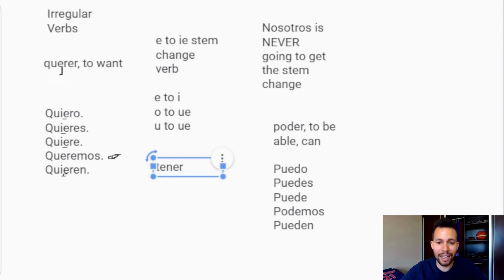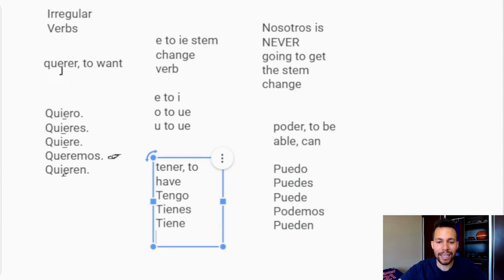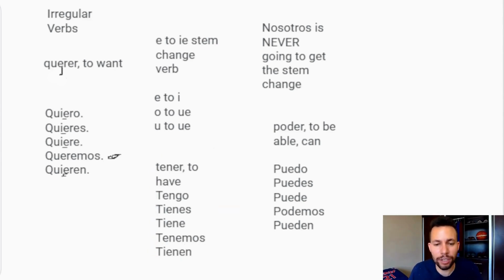Let's do tener. It means to have. And just really irregular, this one. Tengo, tienes, tiene, tenemos, tienen. So we see this is an E to IE stem change verb as well, just like querer. Nosotros doesn't get that stem change, but this one's just extra weird. The yo conjugation here is extra strange because it doesn't get the E to IE change. It stays an E, but then it gets a random G.